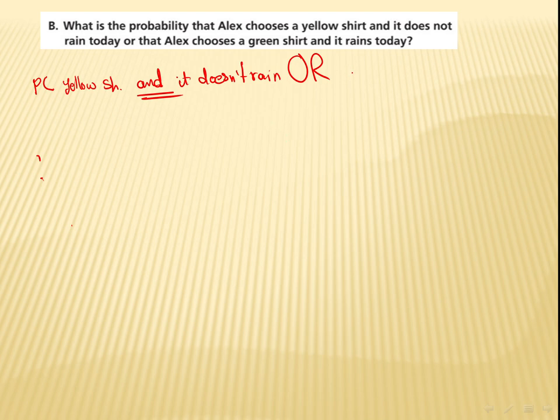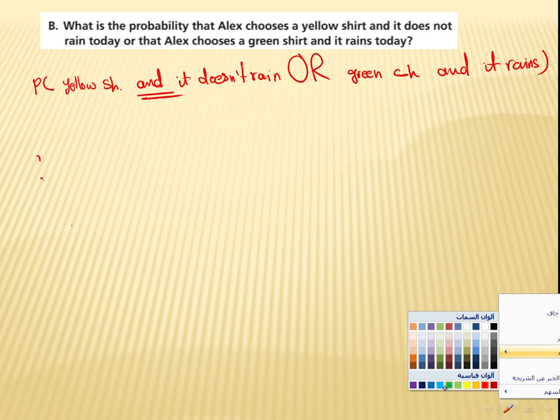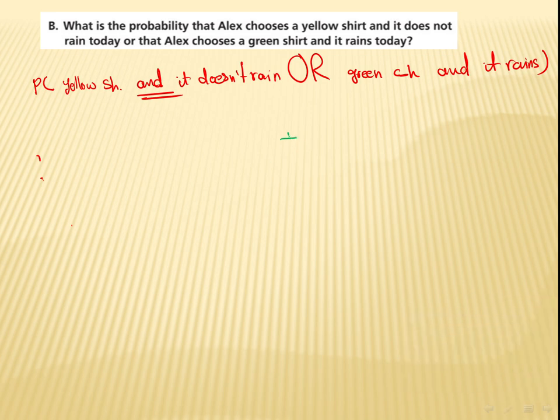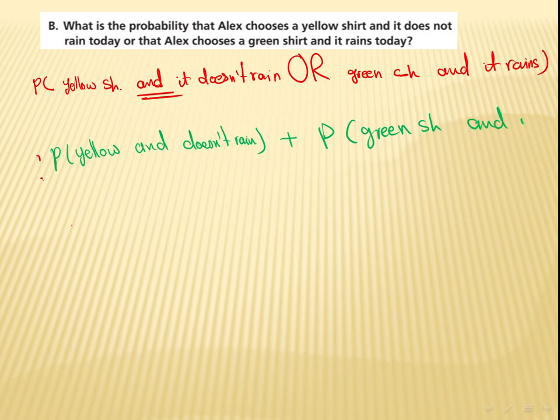shirt, and it rains. Okay. So we said the word "or," we are going to just change it to addition. So this one is the probability of a yellow shirt and it doesn't rain, plus the probability of a green shirt and it rains.